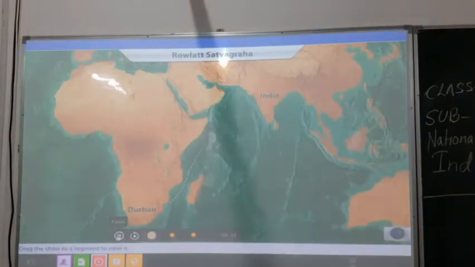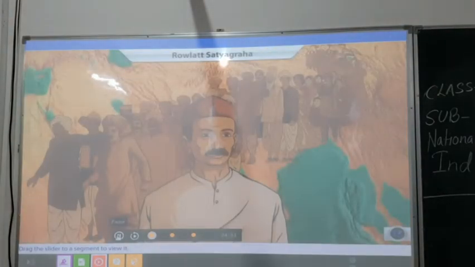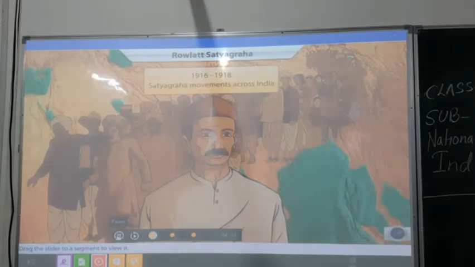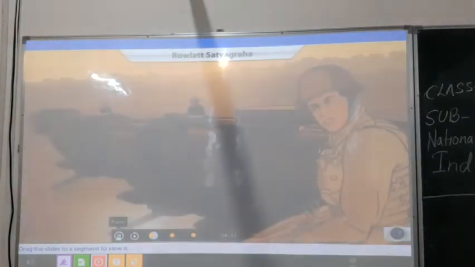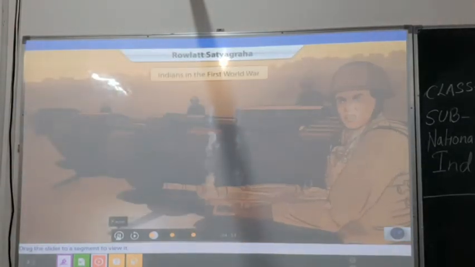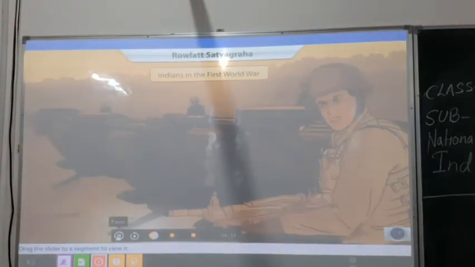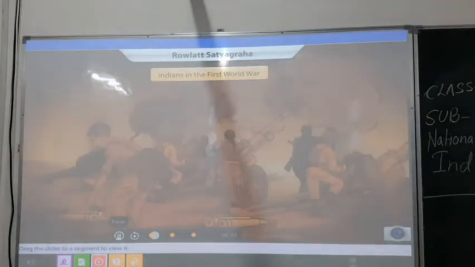On his return from South Africa, Mahatma Gandhi organized several Satyagraha movements from 1916 to 1918 all across India. In this period, the Indians actively supported the British in the First World War with the hope to bargain self-governance for India.